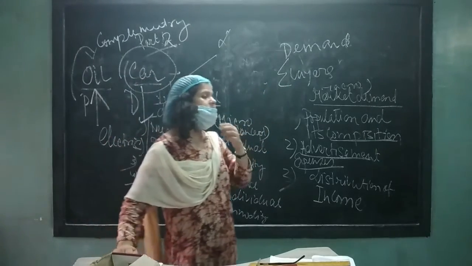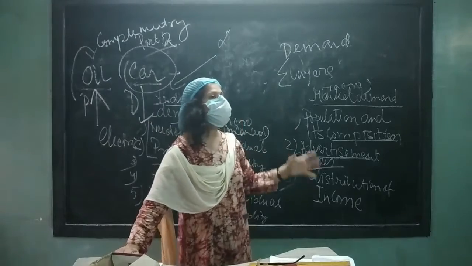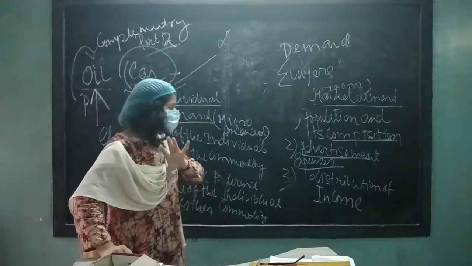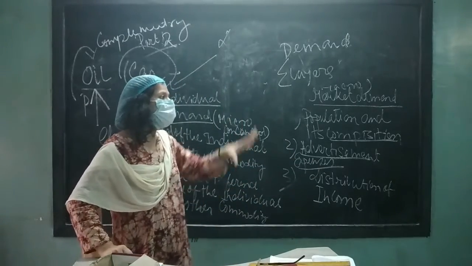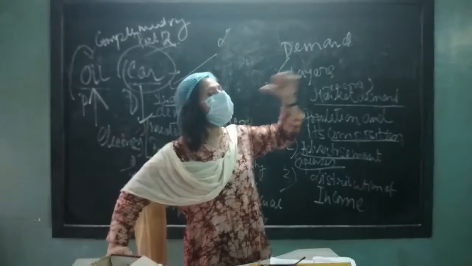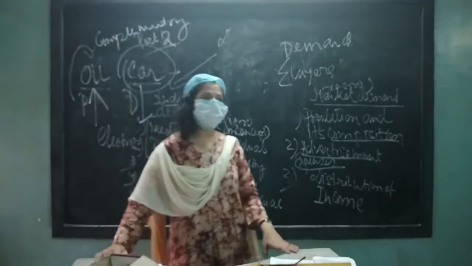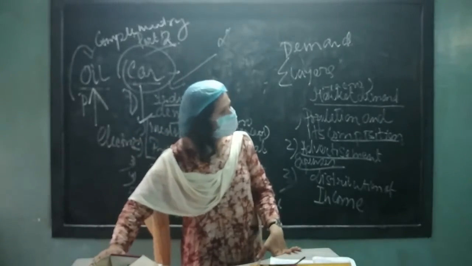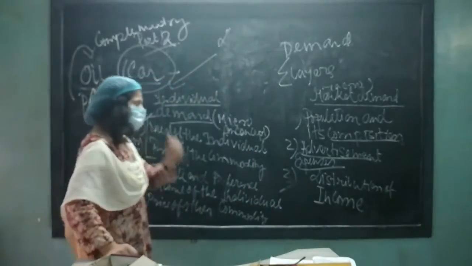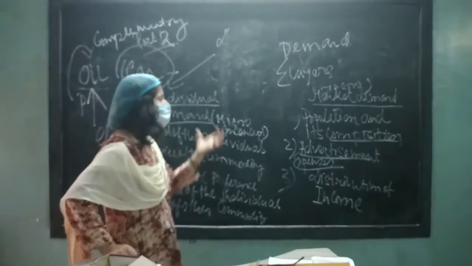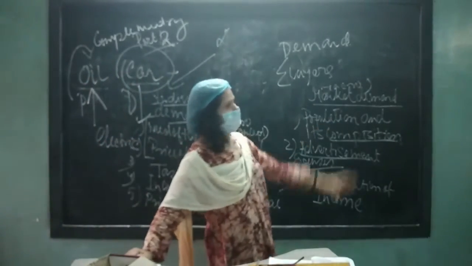If the maldistribution of income is more, when it is very prominent, then what will happen? The rate of poverty will increase. As a result, half of the people cannot purchase their desired commodity. So distribution of income and wealth is a very important factor in determining the market demand.